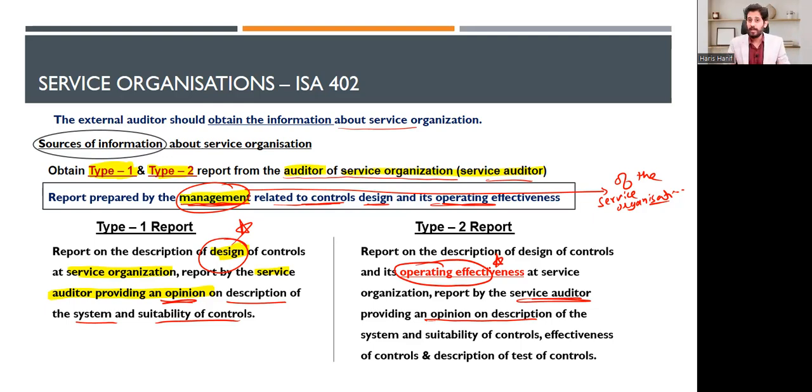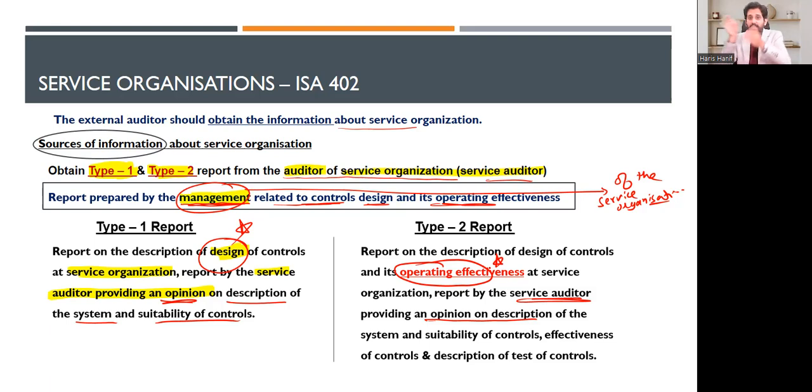Forget this thing. Let's take it one more time. You people are the auditor. I am the client. I have outsourced some, let's say, tax work or the payroll work to the service organization. You are casting doubt at their controls.